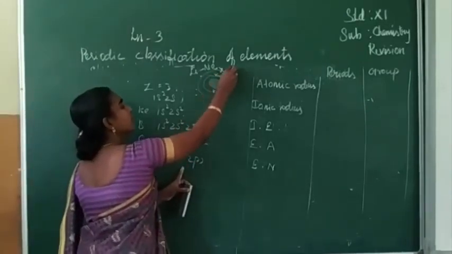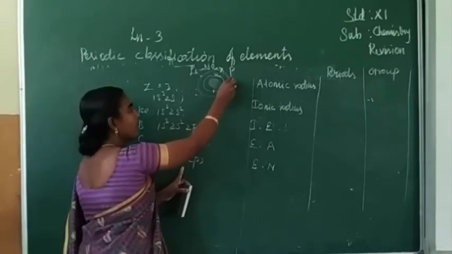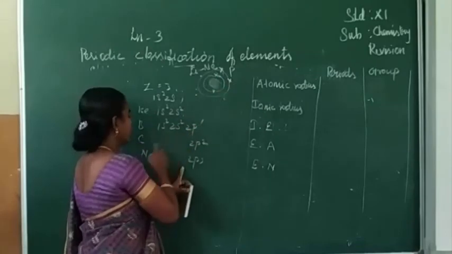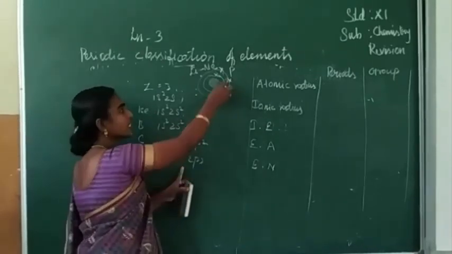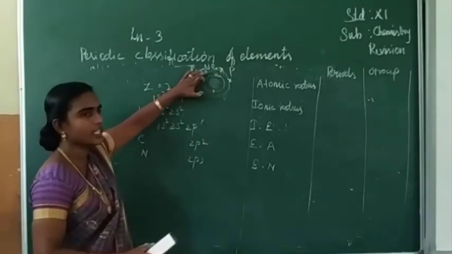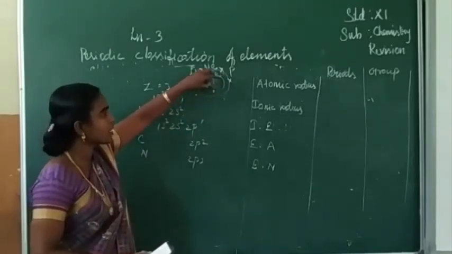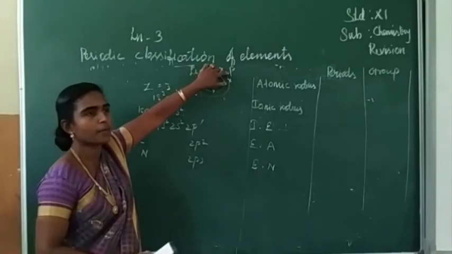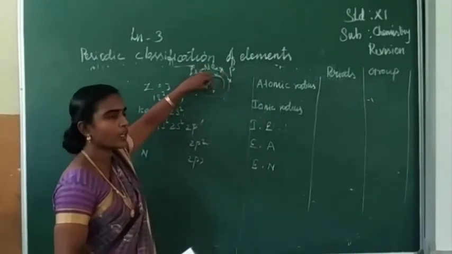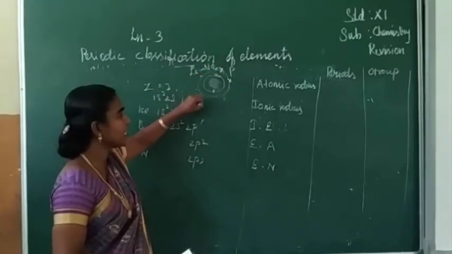So if this is considered as the p orbital, for the first element, boron, we have 1 electron. Next carbon, it is having 2 electrons. When the electrons are added in the same energy level, the attraction between the nucleus and this orbital is more. If this attraction is more, what about the size? Size will decrease.